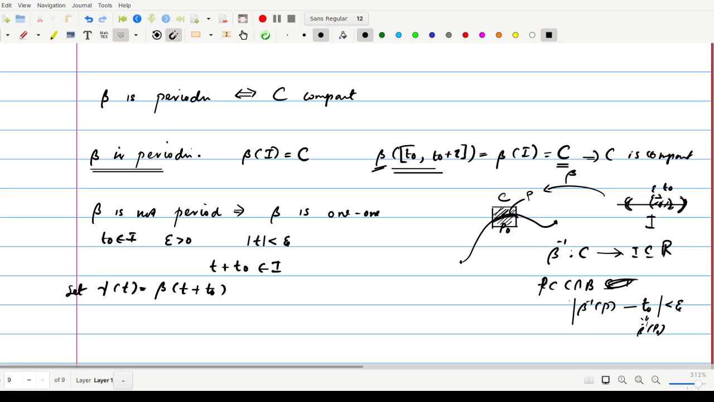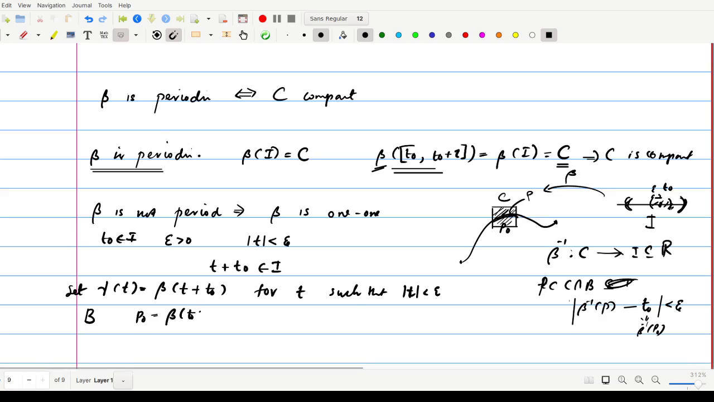We set gamma of T is equal to beta of T plus T naught for T such that mod T is less than epsilon. Okay, so this is the gamma of T, or we define gamma of T in this manner. Choose an open interval, an open rectangle, same as in the previous theorem, with the open rectangle B such that P naught is equal to beta of T naught, that is equal to gamma of 0. Okay, this is same as in the proof of theorem 1.